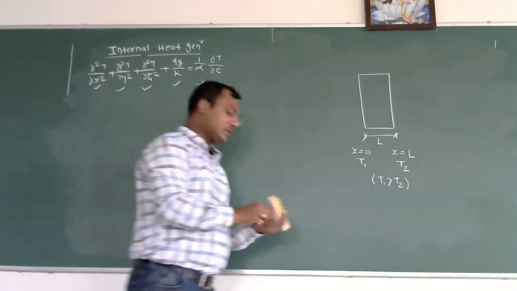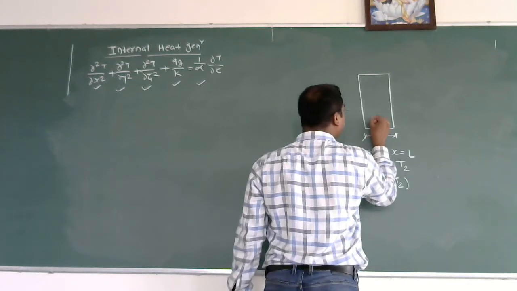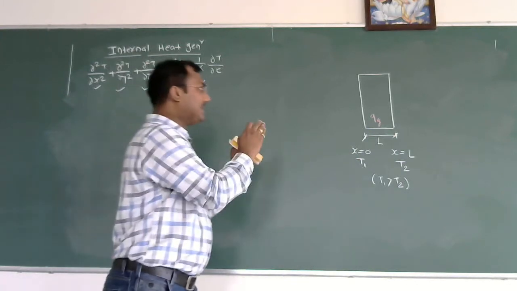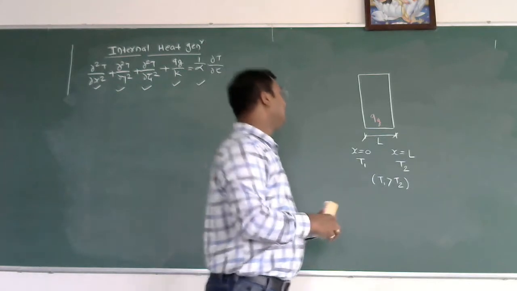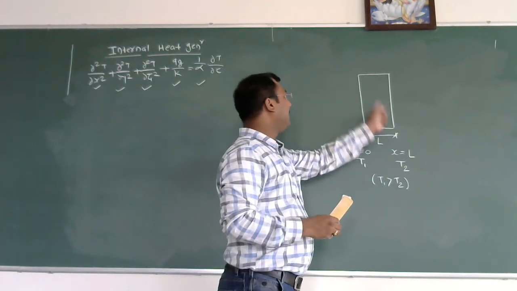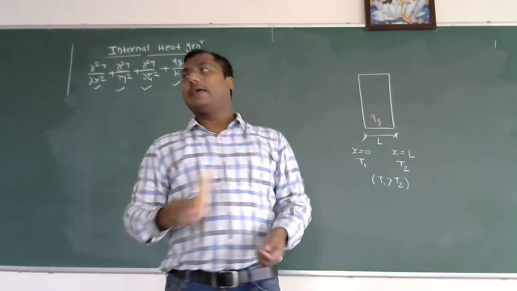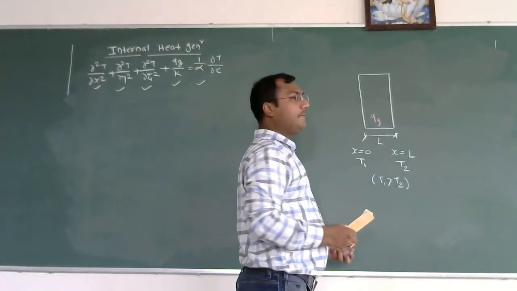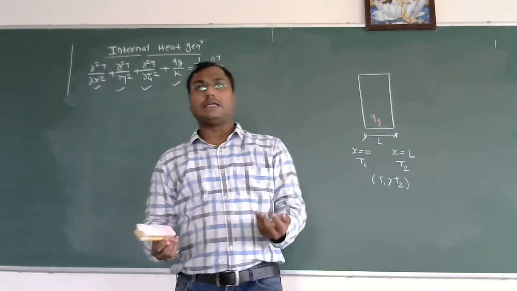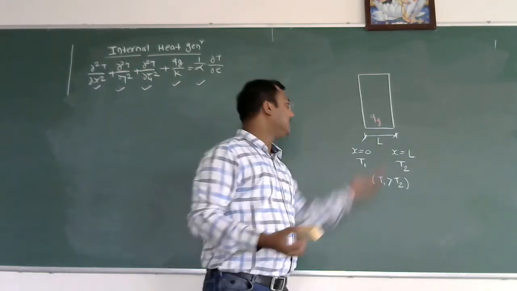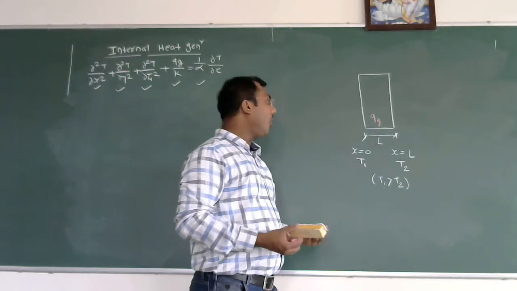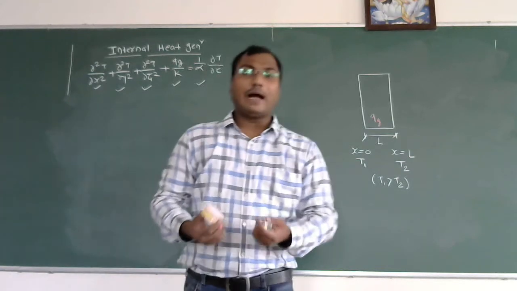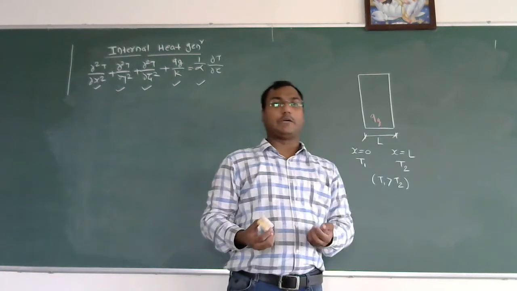Okay, now suppose there is internal heat generation, that is Qg, in the given slab. Because of the internal heat generation, it is for sure that there is no guarantee of a linear temperature distribution like whatever we solved in the previous cases where there is no internal heat generation. Now we need to find what is the temperature distribution if there is an internal heat generation in the material, and again we need to find what is the maximum temperature in the material and where exactly the location of the maximum temperature is, right?